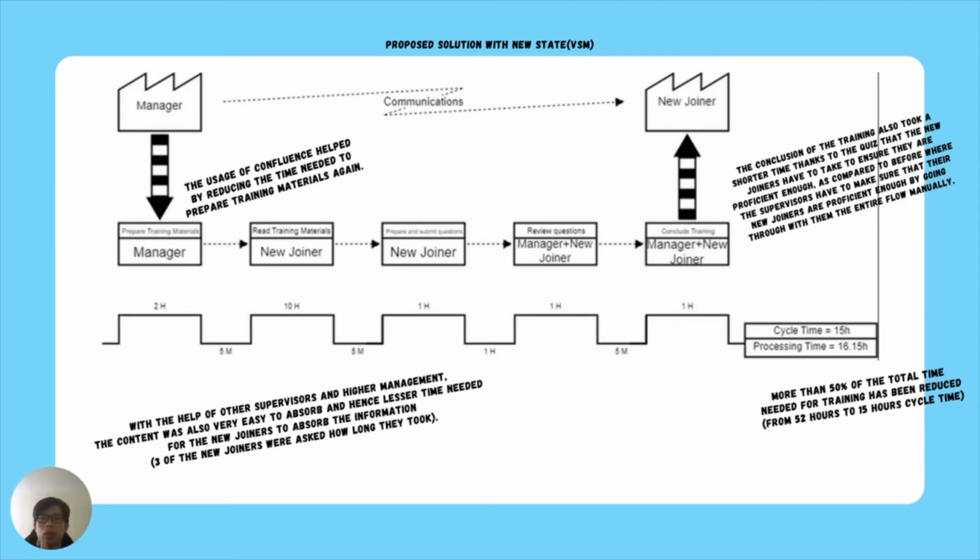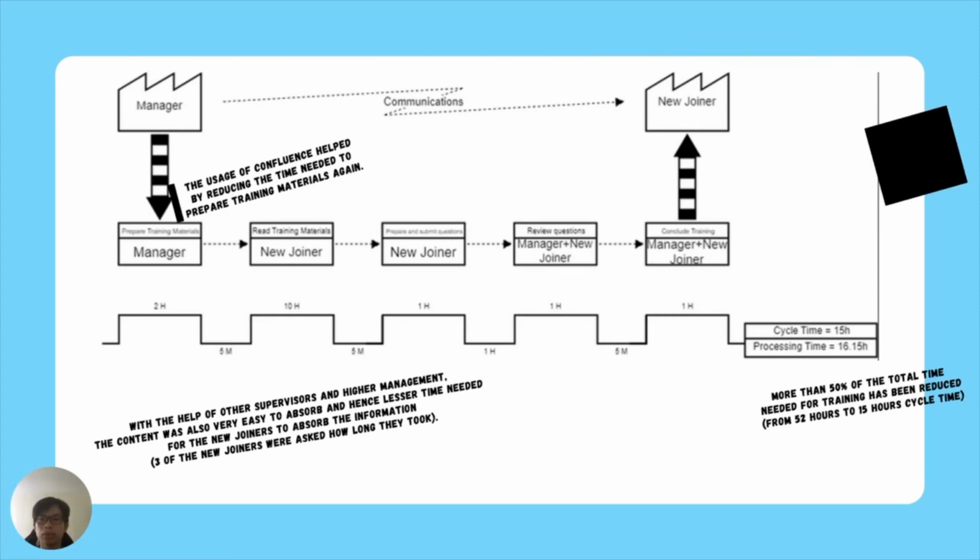As for the training conclusion, this also took a shorter time thanks to the quiz that was created for the new joiners to take to ensure that they are proficient enough. As compared to previously, where the supervisors had to make sure the new joiners were proficient by going through the entire flow with them manually, this is a much better way to do it.